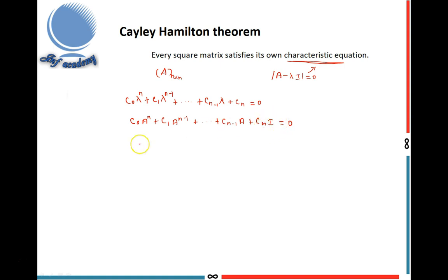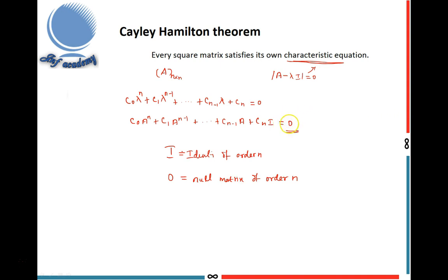Here I is the identity matrix of order n, and the right hand side 0 means a 0 matrix, that is called the null matrix of order n. Null matrix means all the elements are 0.